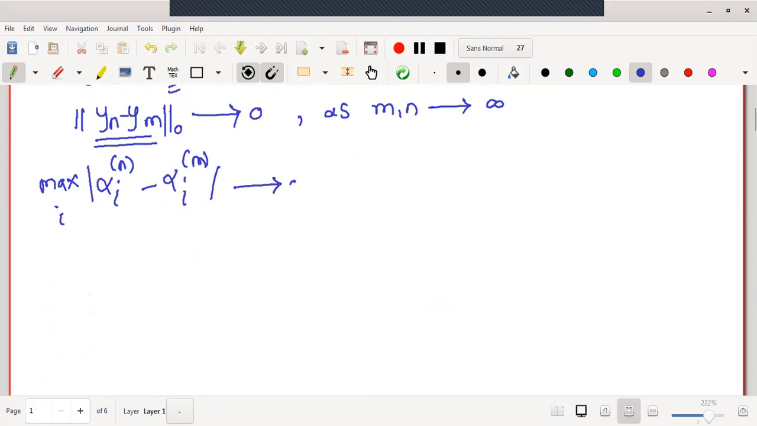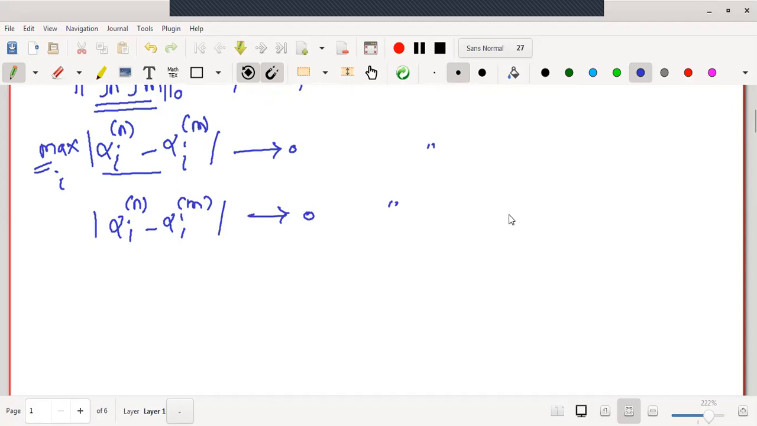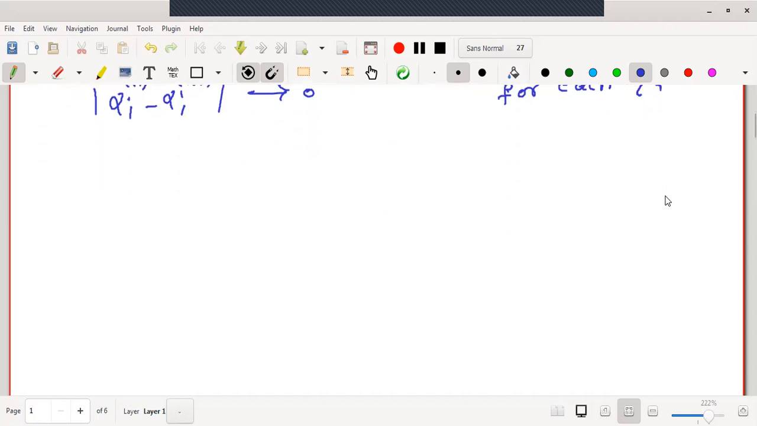Therefore, this will tend to 0 as m, n tend to infinity. Now look at this. The maximum of non-negative terms is tending to 0. The maximum value among the non-negative values is tending to 0. Therefore, may I say every term must be tending to 0. Therefore, can I write this as alpha i n minus alpha i m tends to 0 as m, n tend to infinity, and this is true for each i?